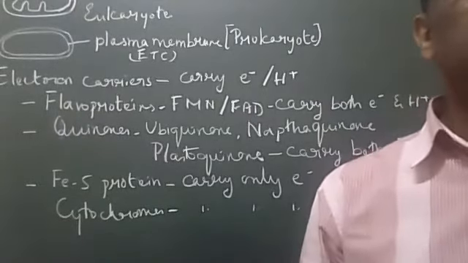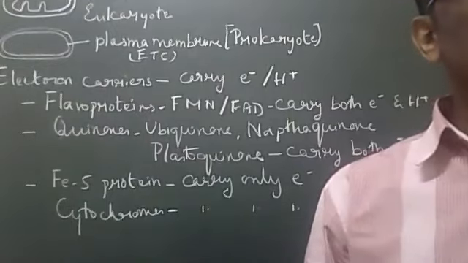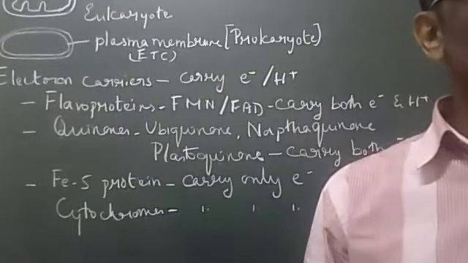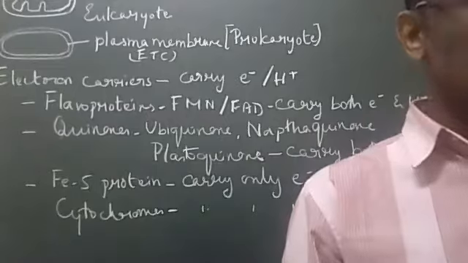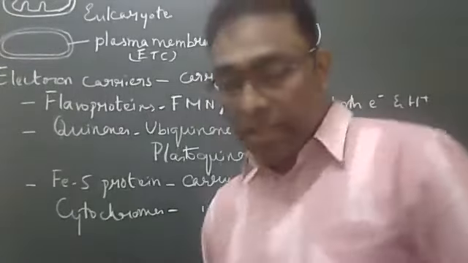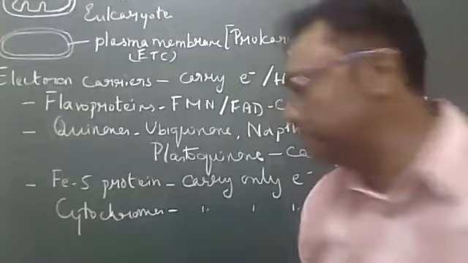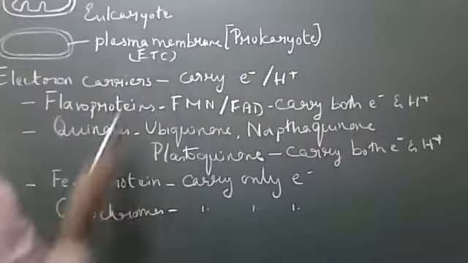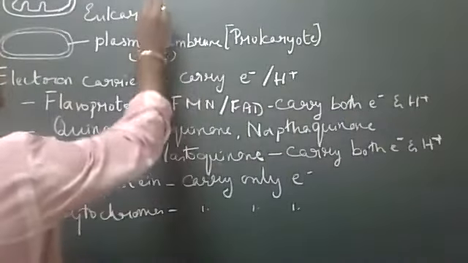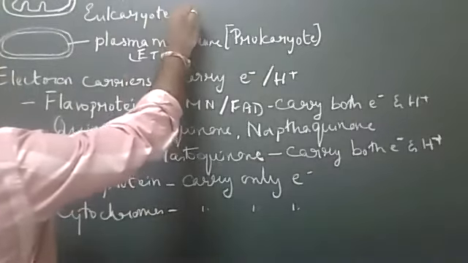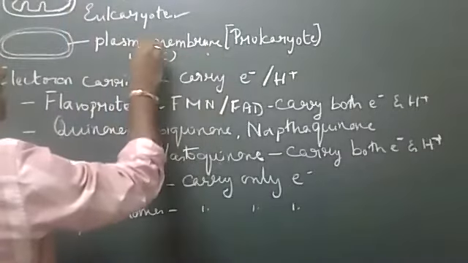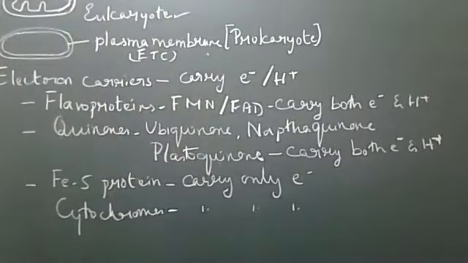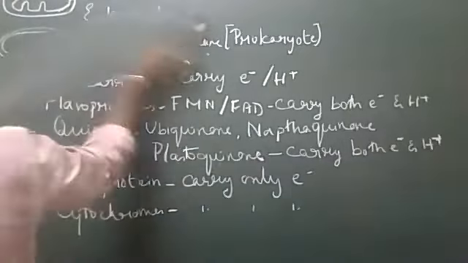So let us draw the diagram. Those who are missing the class should draw the diagram and keep it for the next class. At least let them follow it up. I'll be starting with the electron transport chain now. We will discuss each electron carrier a little later as the class goes. Let us draw the diagram of the cell membrane. In case of eukaryotes, it will be the inner mitochondrial membrane. In case of bacteria, it relates to the plasma membrane. Understood?